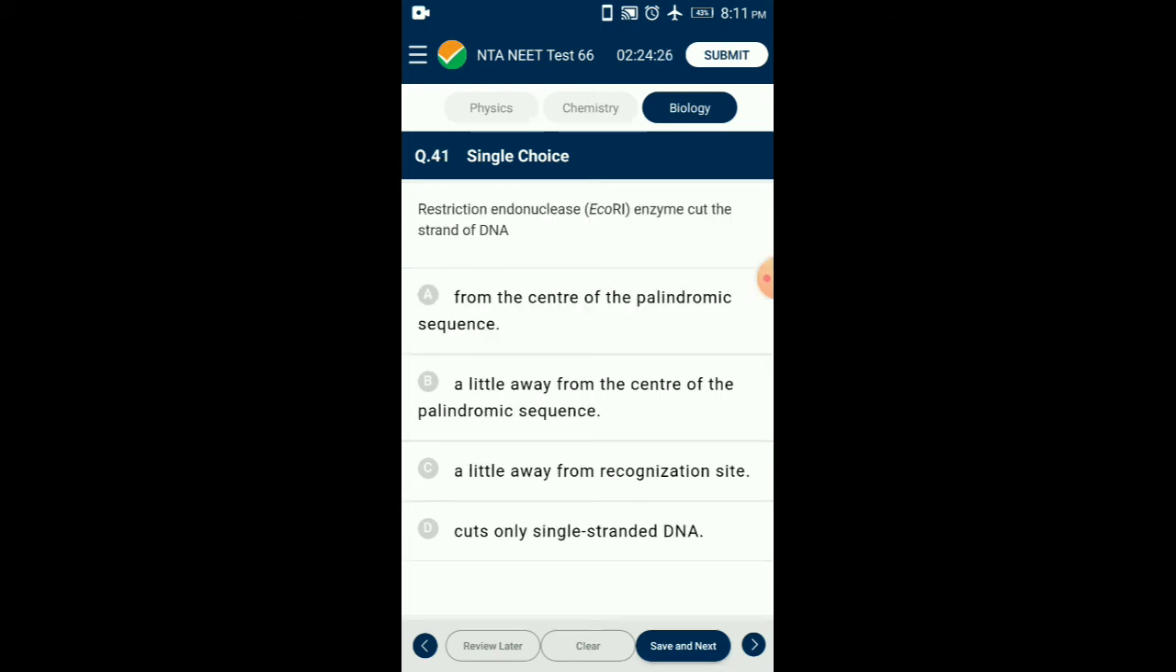Question number 41. Restriction endonuclease, EcoRI enzyme, cuts the strand of DNA. Restriction endonuclease enzyme cuts the strand of DNA from the center of the palindromic sequence. These sequences have the same bases in the two DNA strands read from 5' to 3'. So the answer is option A, from the center of the palindromic sequence.